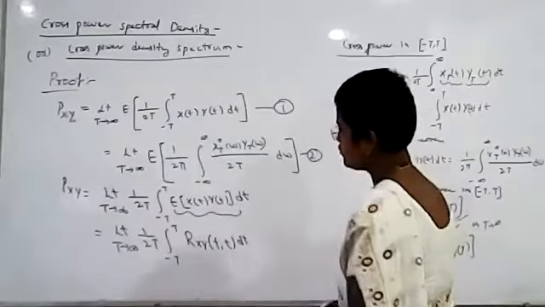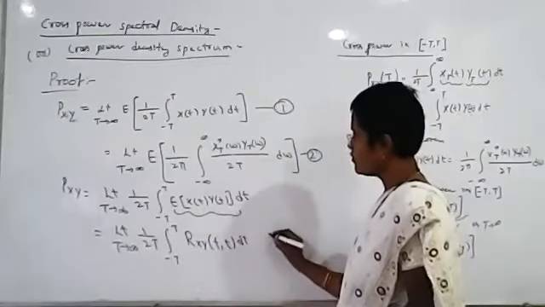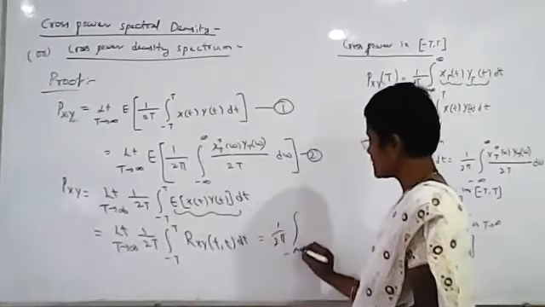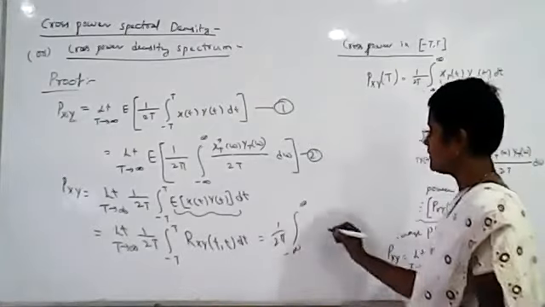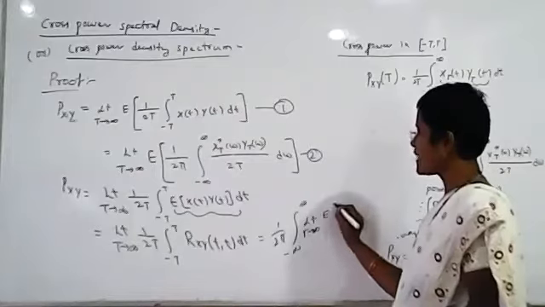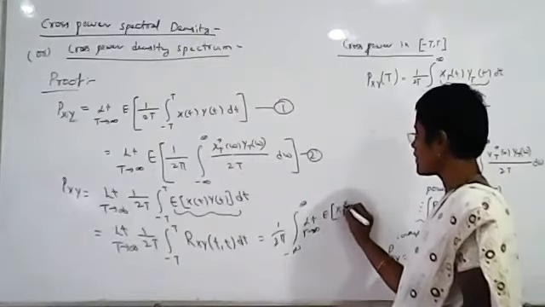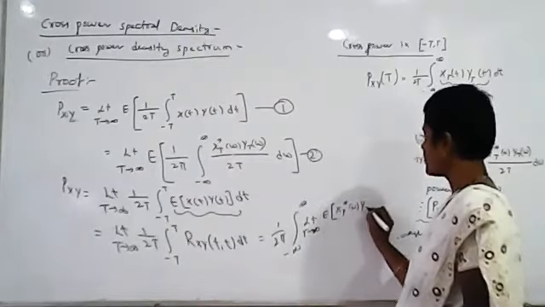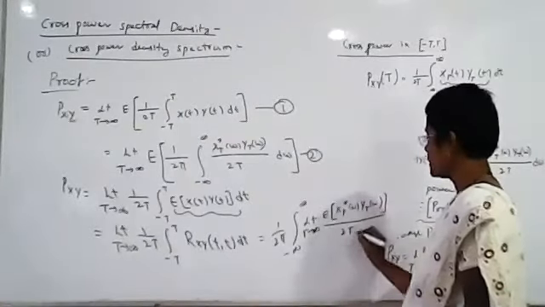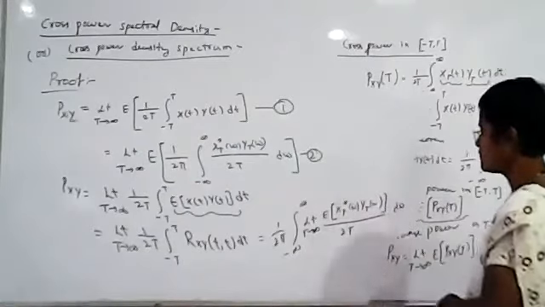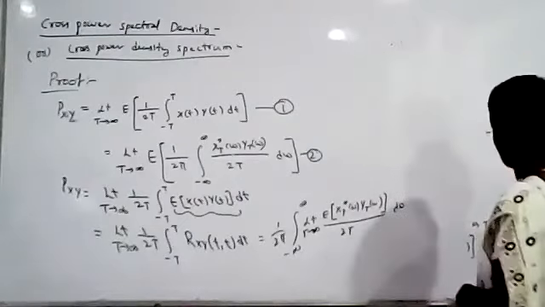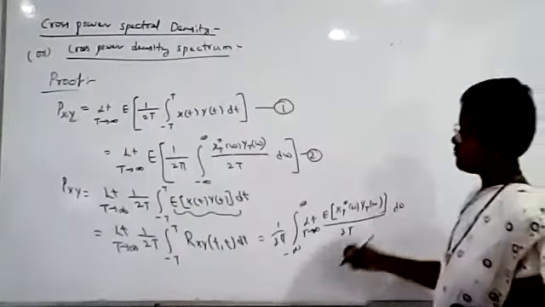From equation 2, this can be written as 1 by 2 pi integral from minus infinity to plus infinity of the limit T tends to infinity of the expected value of X_T star(omega) Y_T(omega) by 2T d omega. So what did you get from this?